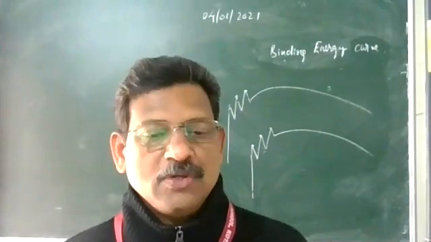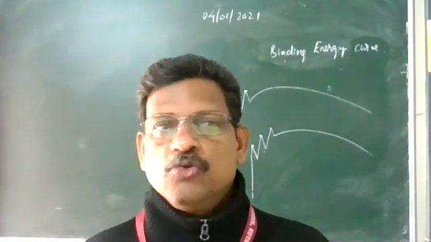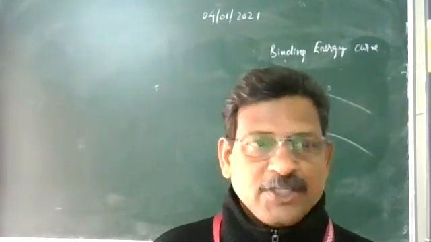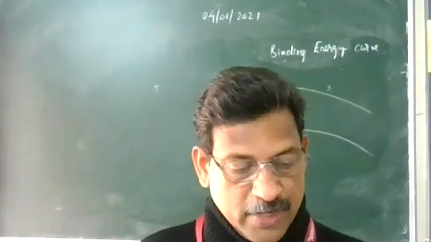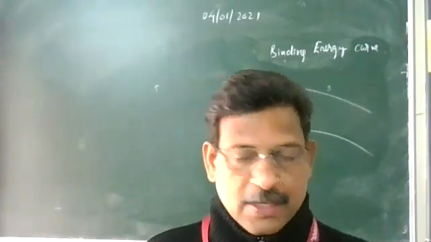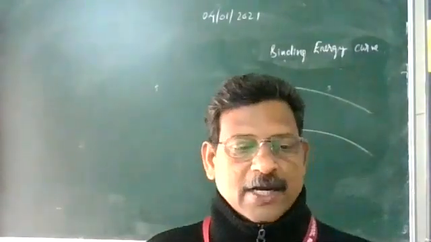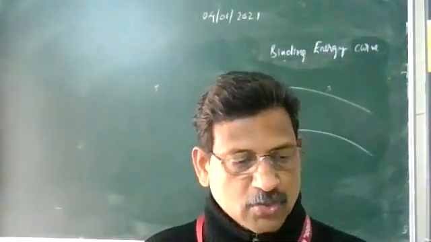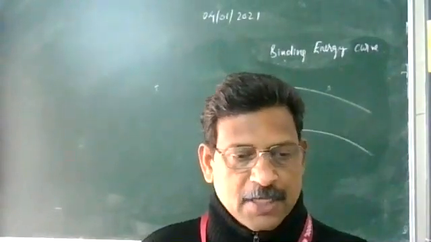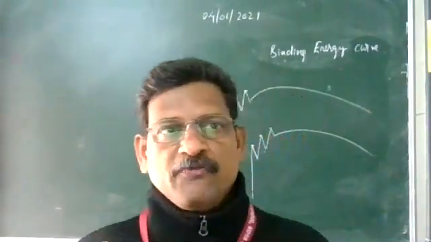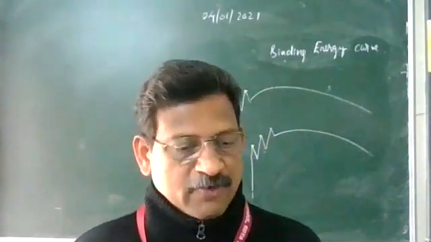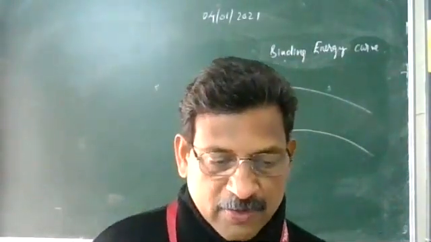Next, we are discussing nuclear fusion and fission with examples. They are very important. The next point is what is a nuclear fission reaction. So there are two different ways of getting energy from the nucleus. What are the two different ways?